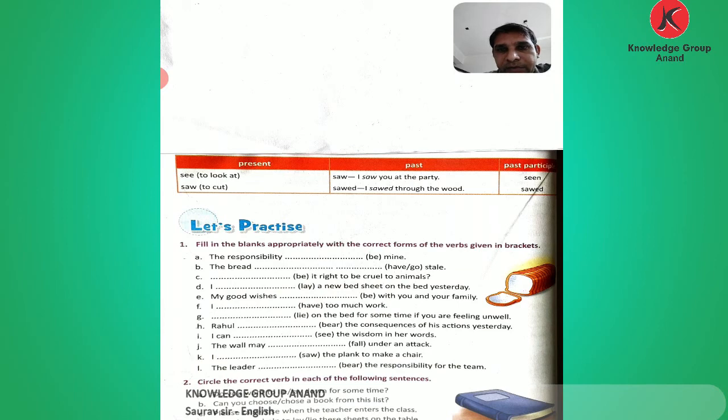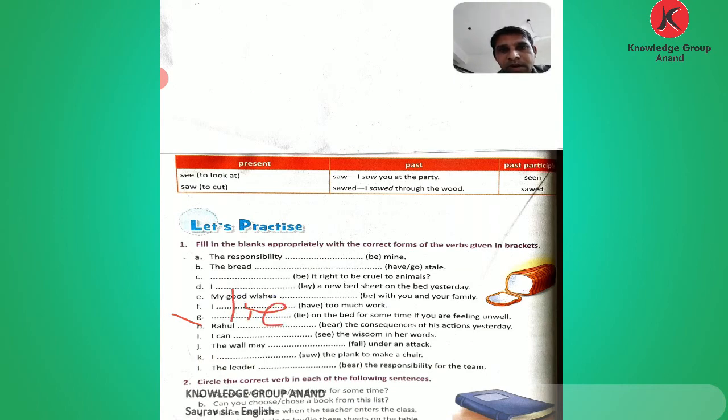Now comes F. I blank too much work. I have too much work. Then comes G. Blank on the bed for some time if you are feeling unwell. Here we write lie.